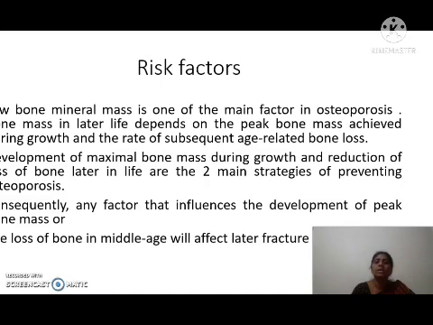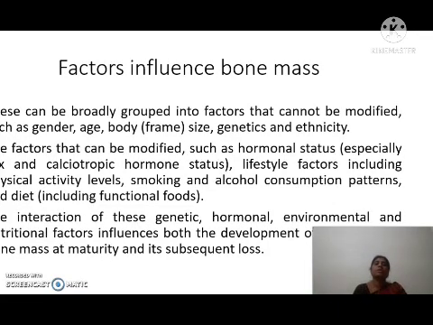Consequently, any other factor that influences the development of peak bone mass or the loss of bone in middle age will affect the later fracture risk. So the development of peak bone mass and the loss of bone, these are the two factors which we have to consider mainly.